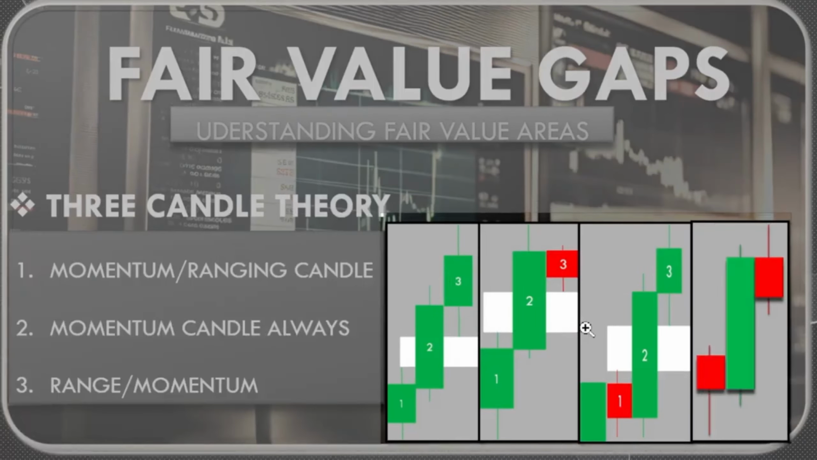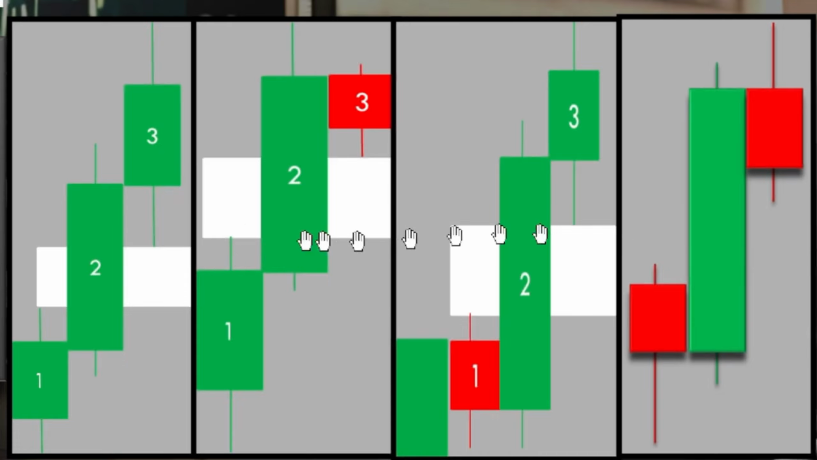Let's zoom in. As you can see, we have four examples right here. In the first example, we have three momentum candles. The first one and the third do not meet, and this area is regarded as a fair value gap area. So we have the first candle, second candle momentum, third candle momentum. This is the first scenario on how a fair value gap is formed.